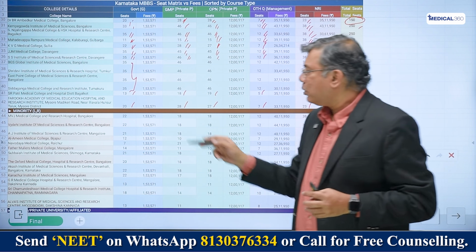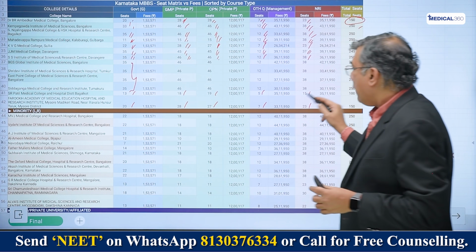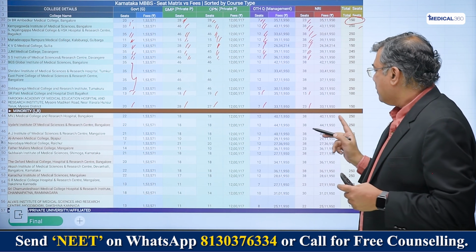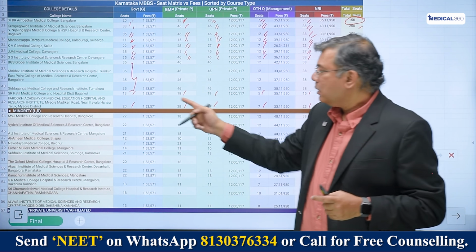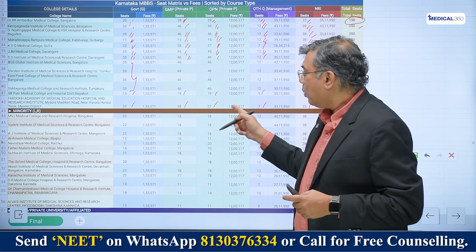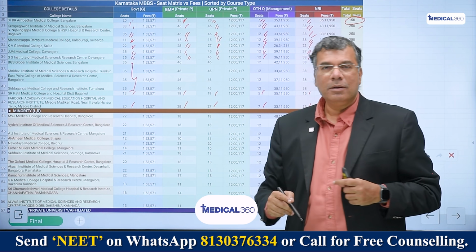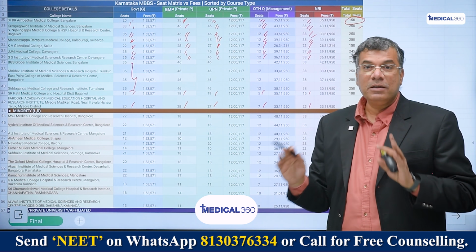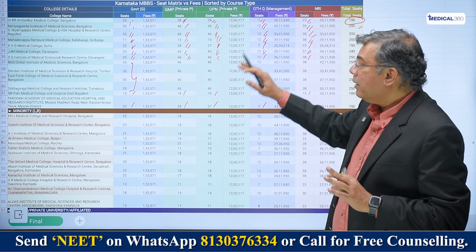So now you just put things in context. The management quota and NRI quota seat fee is more than 20 times, actually 22 times of what your government quota is. The state private quota is about 8 times of what the government quota is. So we're talking of X, 8X and 22X. That's the kind of pricing that we're dealing with as far as state unaided colleges are concerned.